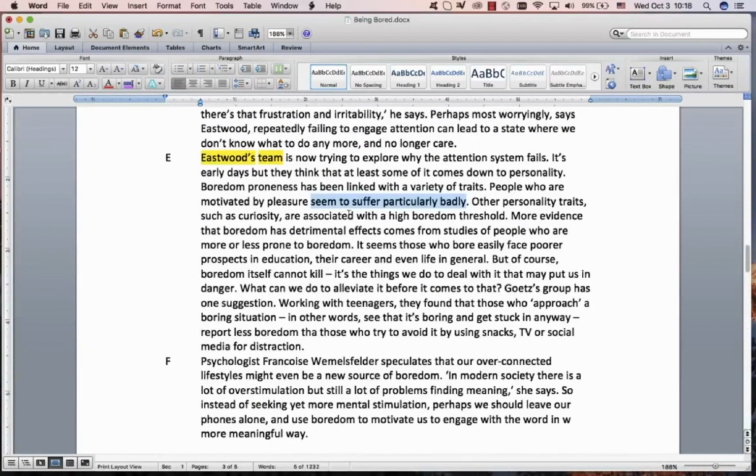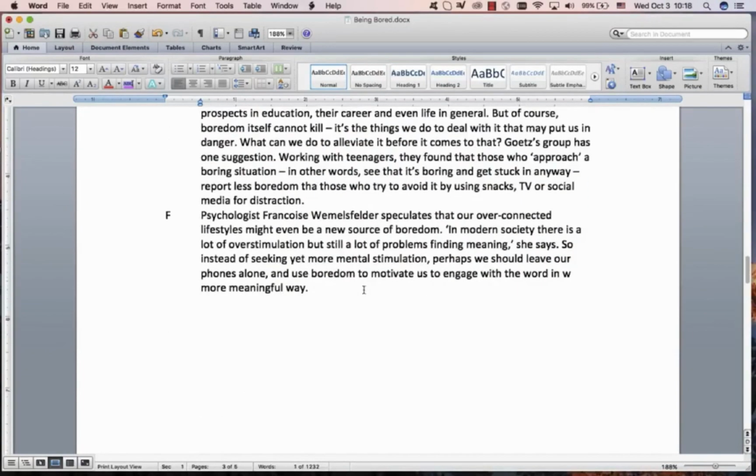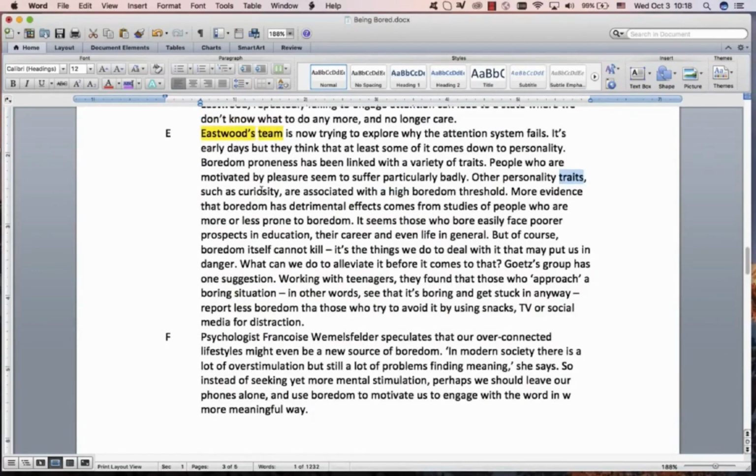And then where is the uncountable noun there? It's over there. Then the contrast is the other personality traits and characteristic of, trait of, and there is an example of a characteristic are associated with a high threshold. This is actually positive. It's difficult language. It means they can handle boredom.